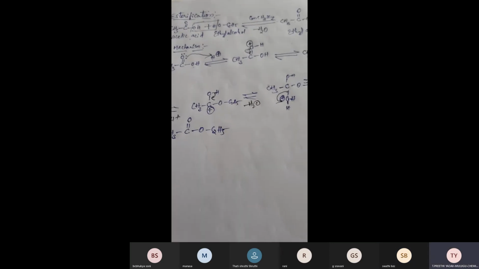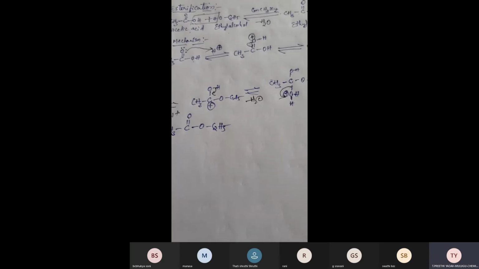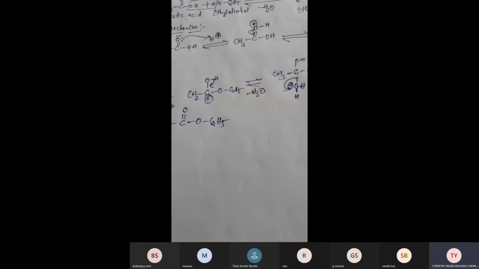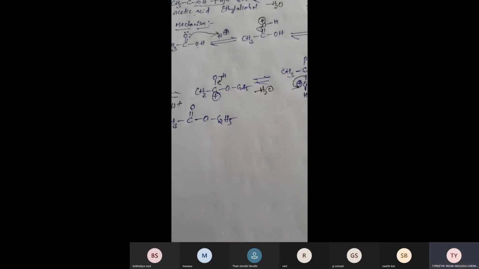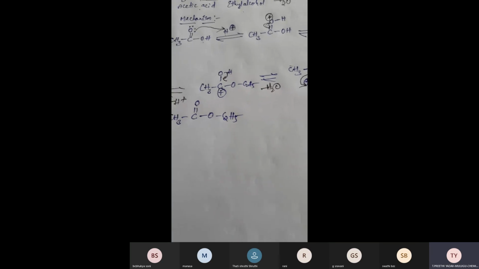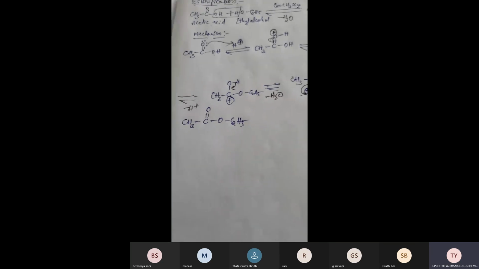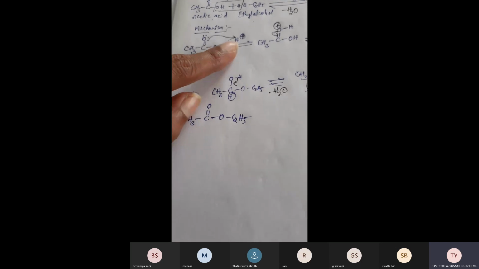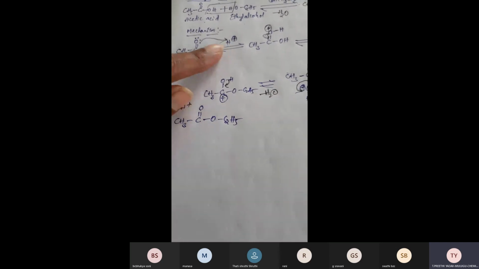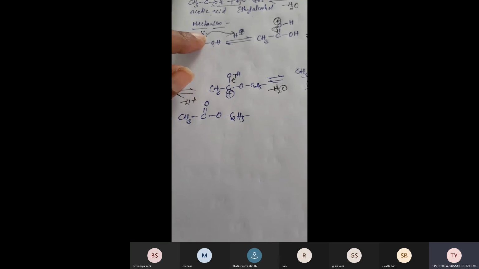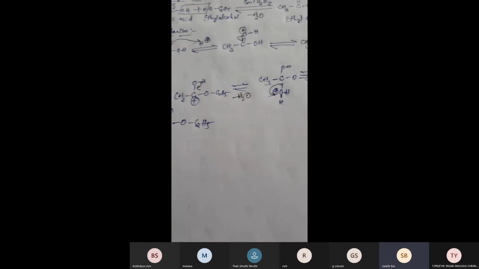One thing you have to remember: wherever the positive charge is present, that positive charge either moves towards the negatively charged atom, or it moves towards the atom containing a lone pair of electrons. Remember this point. This is a hydrogen which has a positive charge, right? This hydrogen moves towards the oxygen which has a lone pair of electrons, since it requires the electrons. Is it clear? Yes, ma'am.